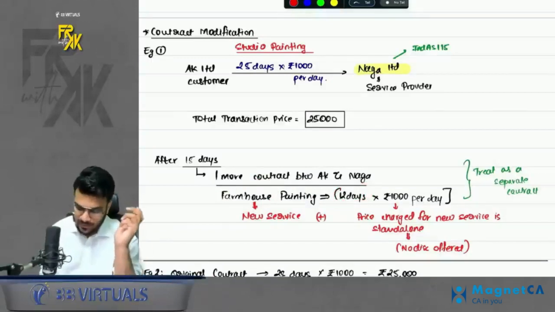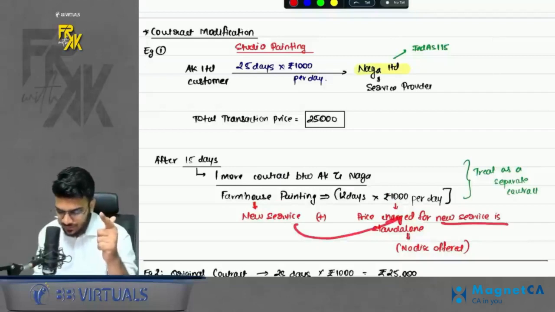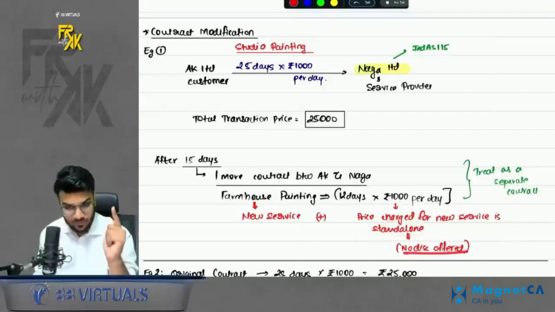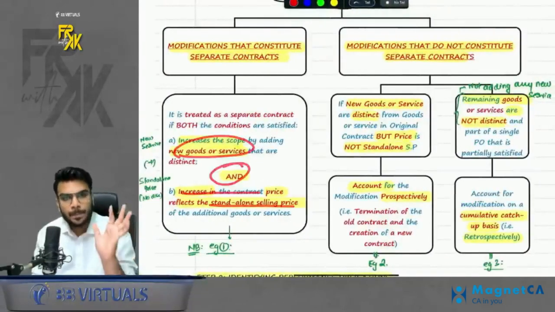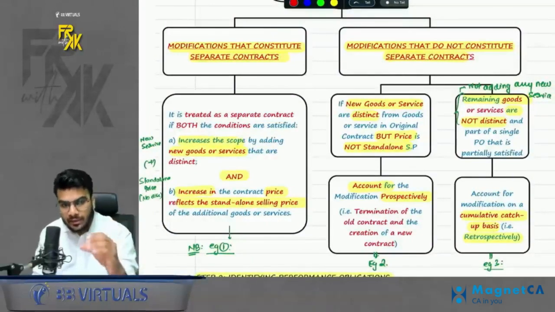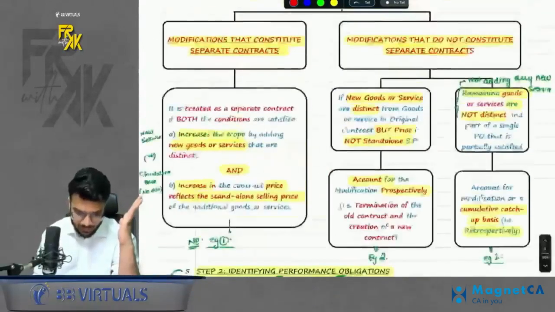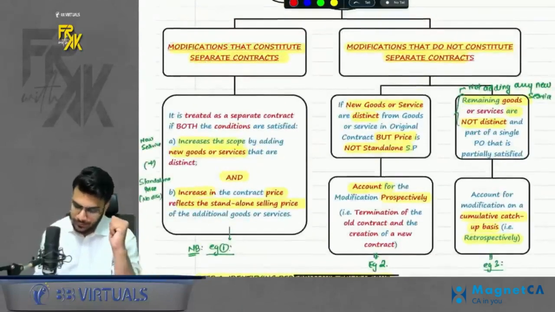Plus, I told him how much will he charge for the farmhouse painting. He said still he will charge 1000 per day. No discount he is giving me. That means we are adding a new service, plus the price which is charged for new service is a standalone selling price. That is, no discount is being offered. When these 2 conditions are met, that means when a new service is added and the price is standalone price, this modification is not to be merged with the existing contract. Treat this modification as a separate contract. This is exactly what we say: modification that constitute separate contracts. Done.